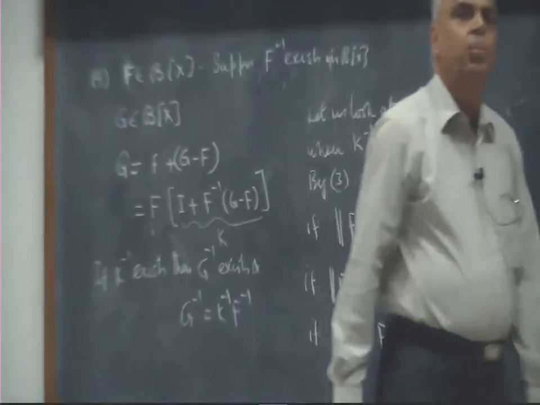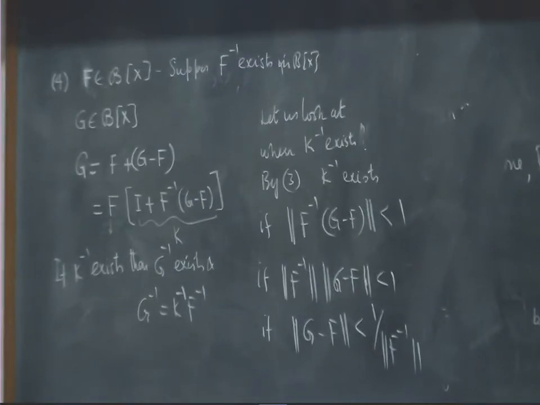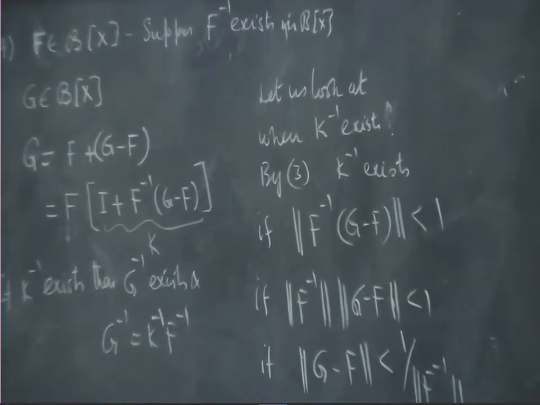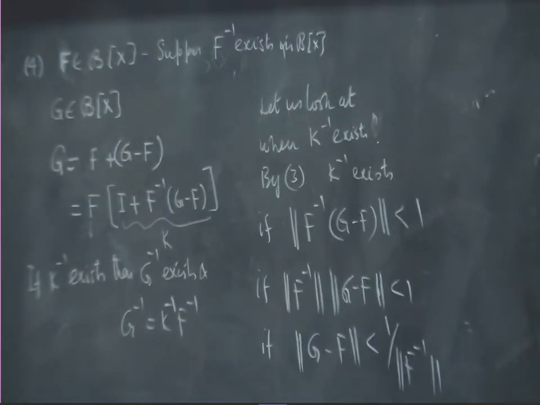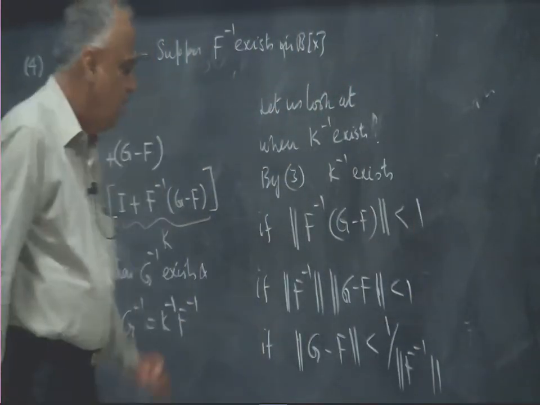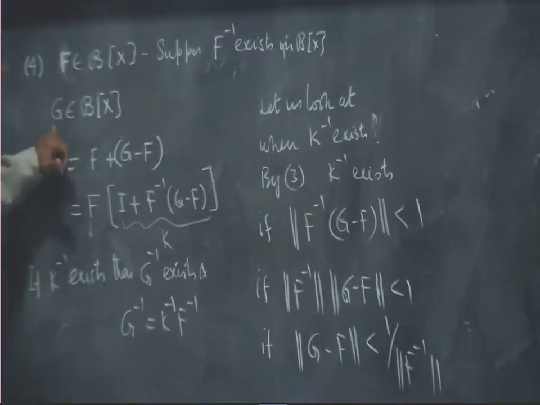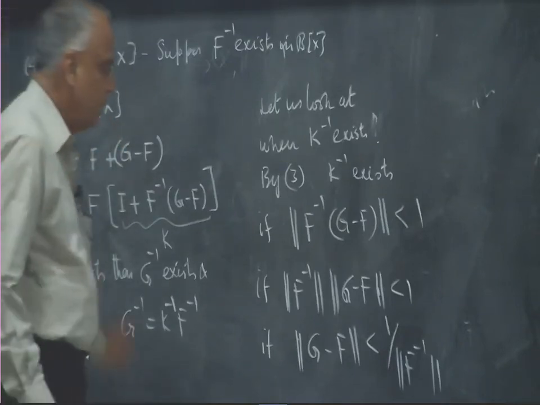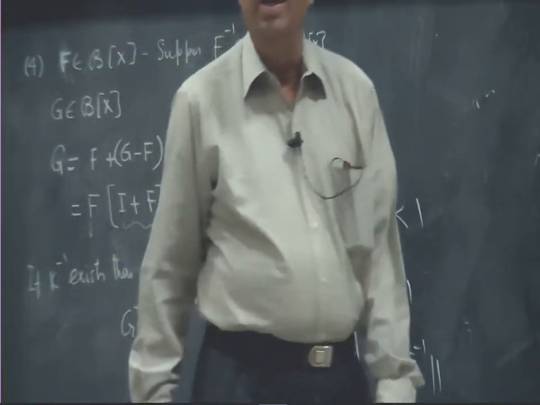Now, how can I put 1 over norm of F inverse? What if norm F inverse is 0? If norm F inverse is 0, then F inverse must be the 0 operator. But if it were the 0 operator, it could not have an inverse in the first place. So, since F inverse exists, F inverse is not the 0 transformation, and I can put this. And what does this say? All this says is that anything in Bx will have an inverse provided it is close enough to F.